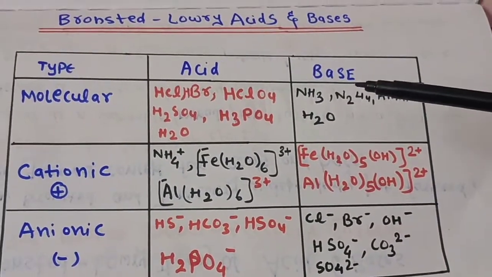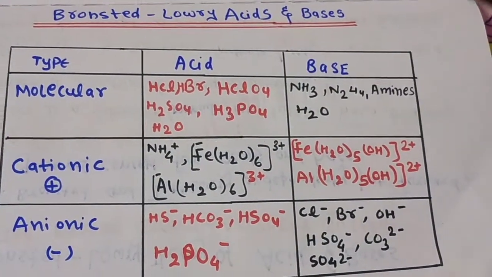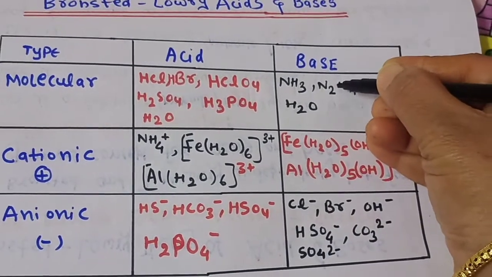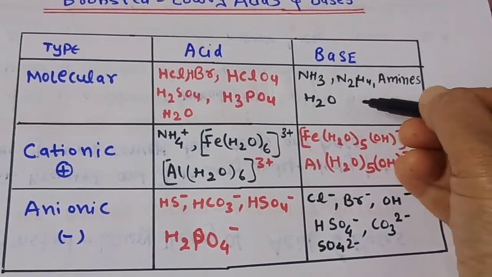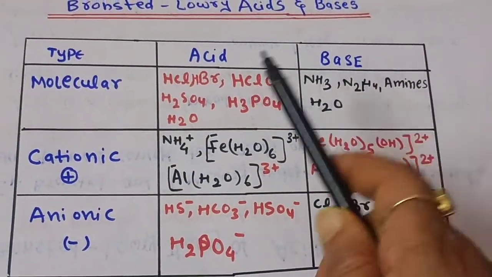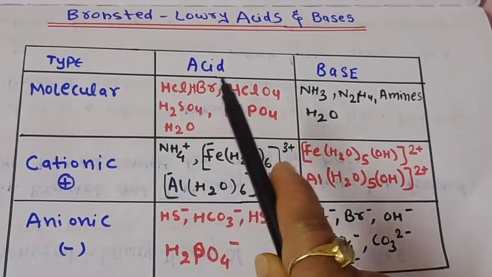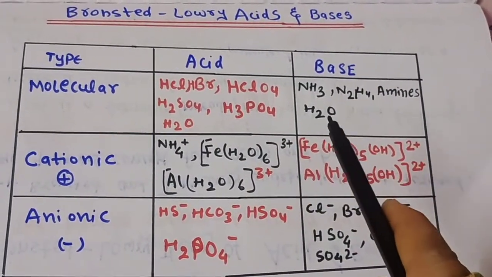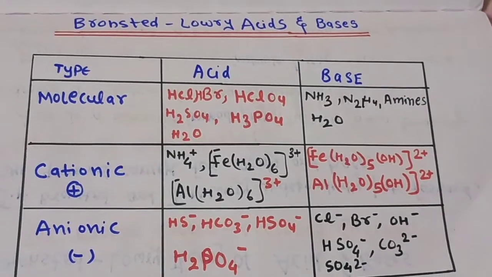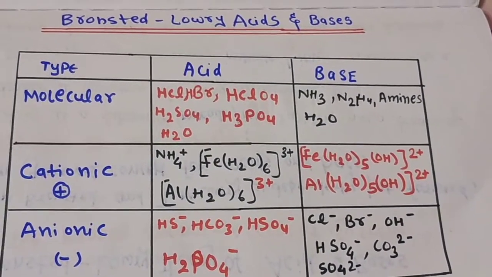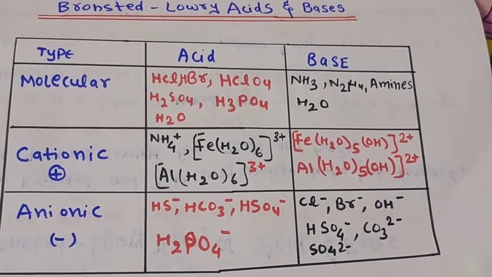So examples for the molecular bases are ammonia, N2H4 (hydrazine), amines, and the water molecule. The water molecule is present in both the acid and base parts. It means it is acting as an acid as well as a base, so it is amphoteric. It can act as an acid as well as a base.